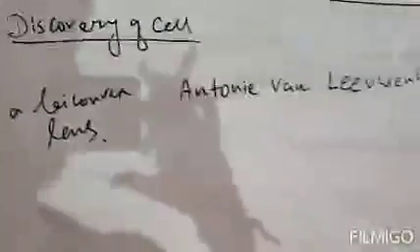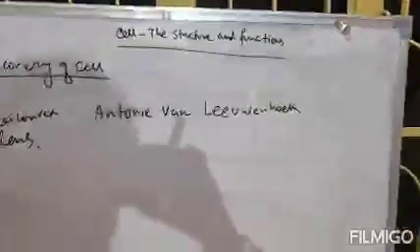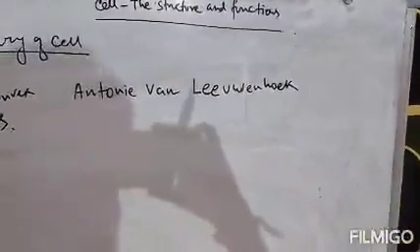Antony van Leeuwenhoek first discovered the simple microscope having a biconvex lens, and he was the first to see the cell.